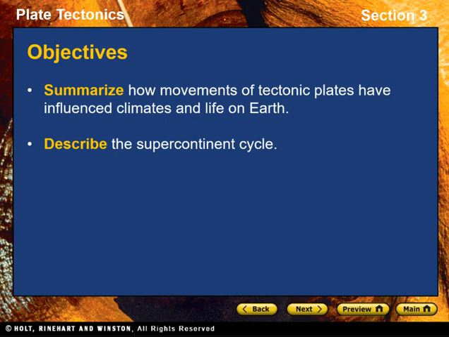At this point, you should be able to summarize how movements of tectonic plates have influenced climates and life on Earth, and describe the Supercontinent Cycle.